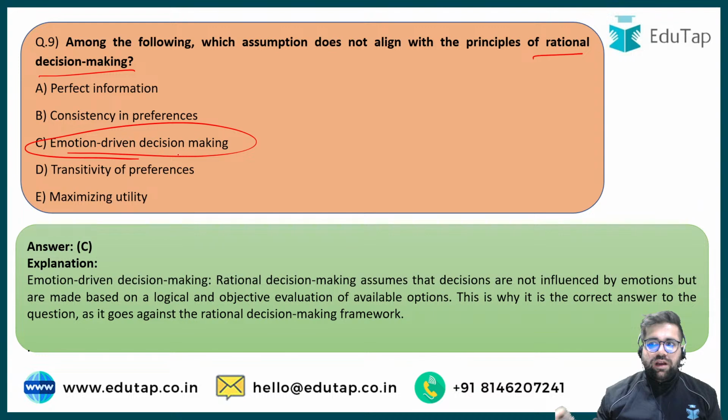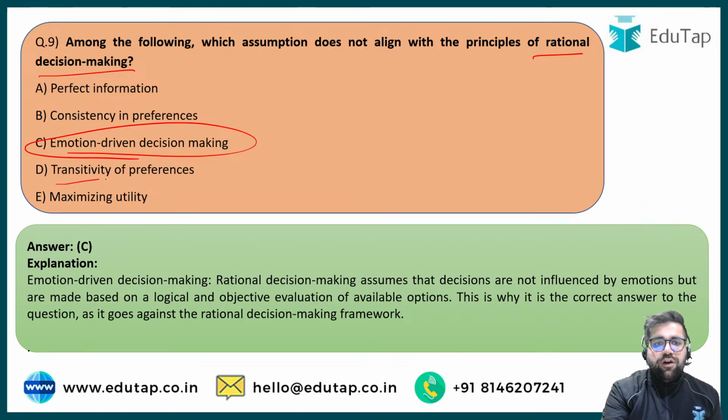Robots can make a rational decision making process, but they will not follow any emotions. Robots are not coming with emotions, right? So when it comes to rational decision making, you will have perfect information. You can also have consistency in preferences, as in you are able to compare two options. Transitivity of preferences means what?